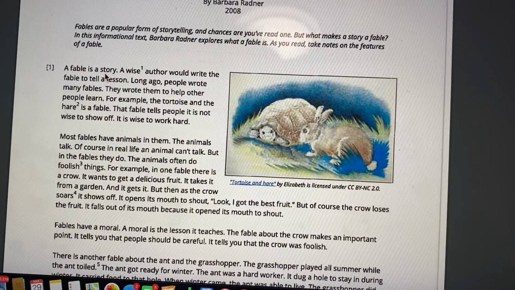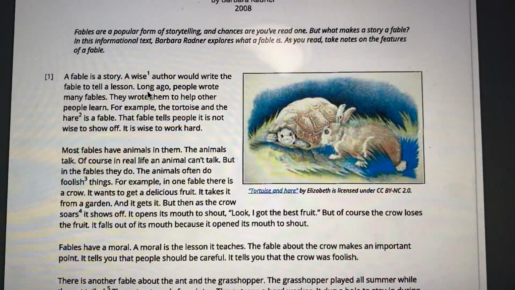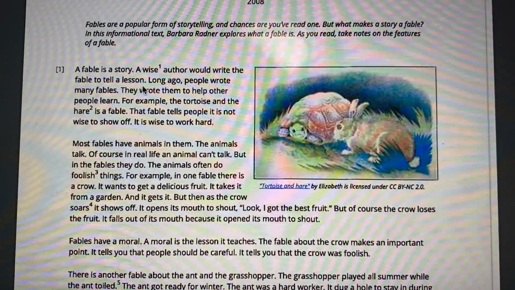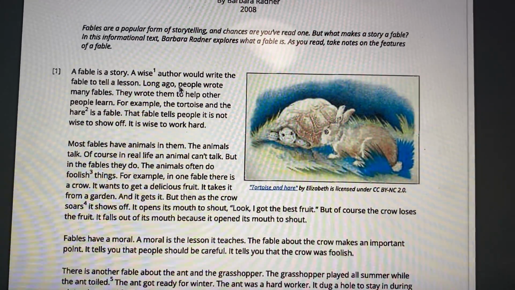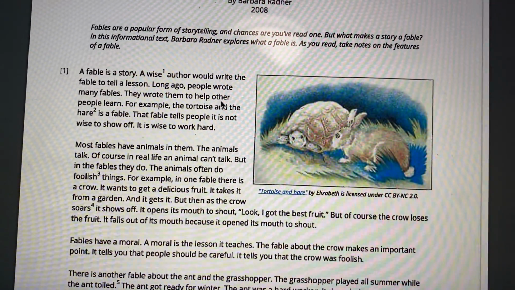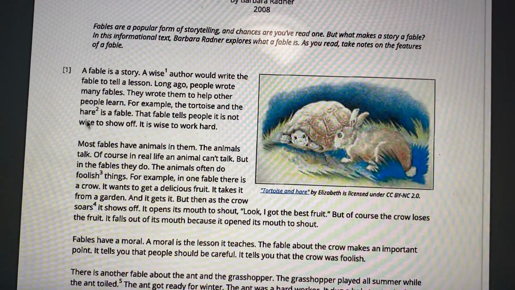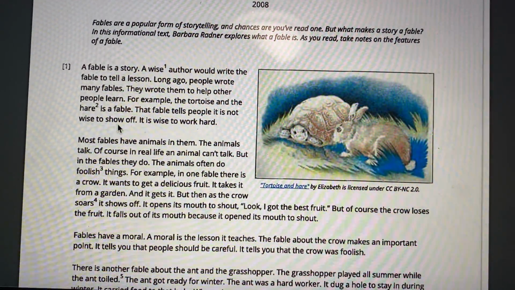A fable is a story. A wise author would write the fable to tell a lesson. This is important. I would recommend you guys to keep that in mind. Long ago, people wrote many fables. They wrote them to help other people learn. For example, The Tortoise and the Hare is a fable. That fable tells people it is not wise to show off.